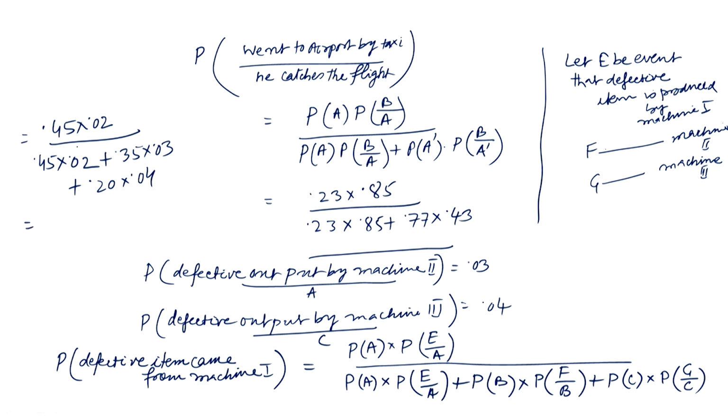So this will be equal to, we can simplify this, 45 into 2, that is 90, divided by 90 plus 105 plus 80. So we get 90 by 275, which will be equal to 18 by 55. Okay. So this is the probability that the defective item came from machine 1.